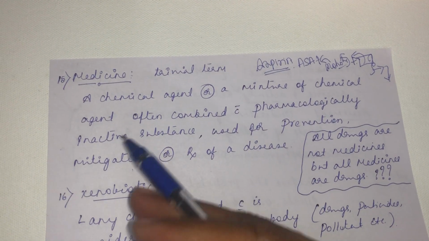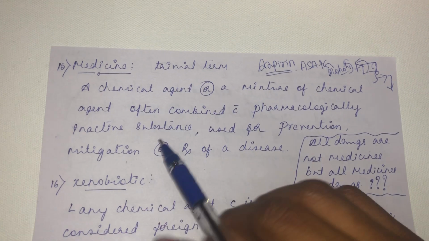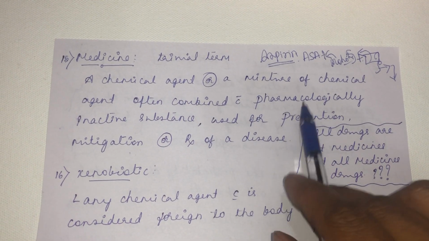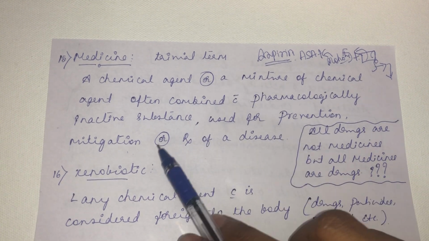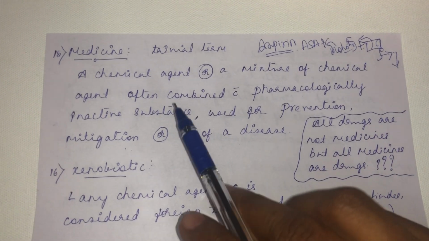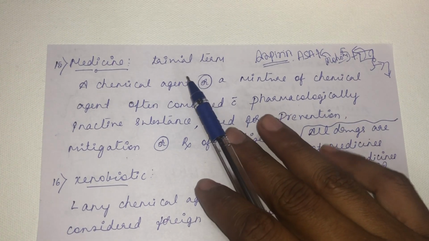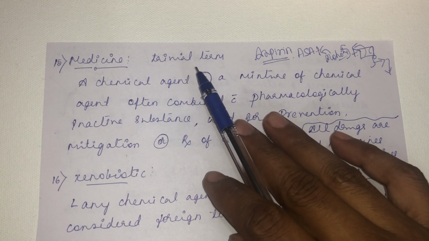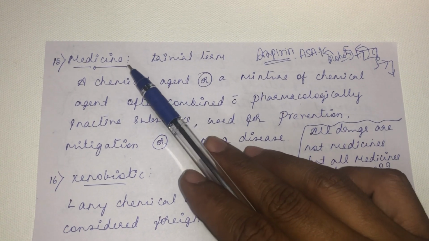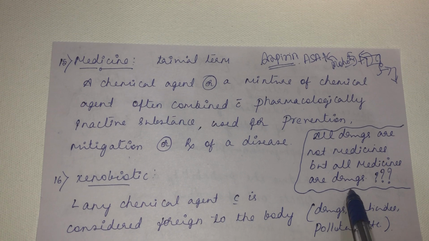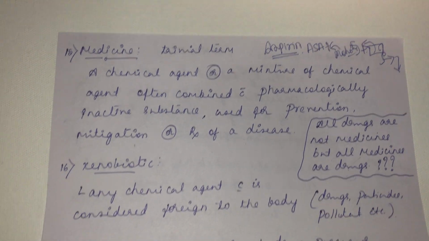More often, we use drug or medicine interchangeably. A medicine is a chemical agent or a mixture of chemical agents often combined with pharmacologically inactive substances, used for the prevention, mitigation and treatment of a disease. And another thing, medicine does not include poisons or addictive substances. Only the drugs which are beneficial are considered medicines. So that's why all drugs are not medicines, but all medicines are drugs. Is it true? That is an assignment question for you.